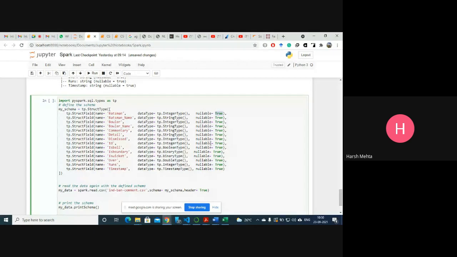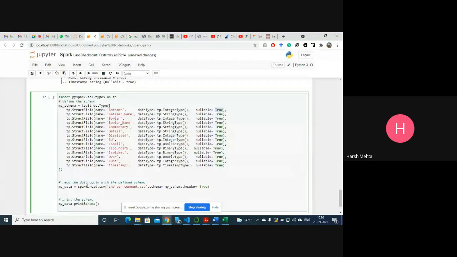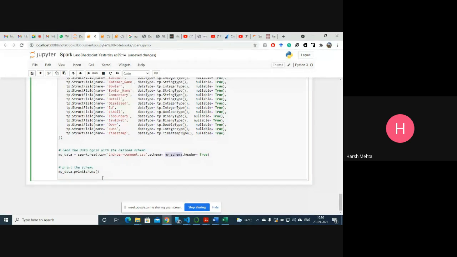For every column we are allowing null values. Then with this schema, we write it into my schema. You see my schema is here, and then we are printing the schema.